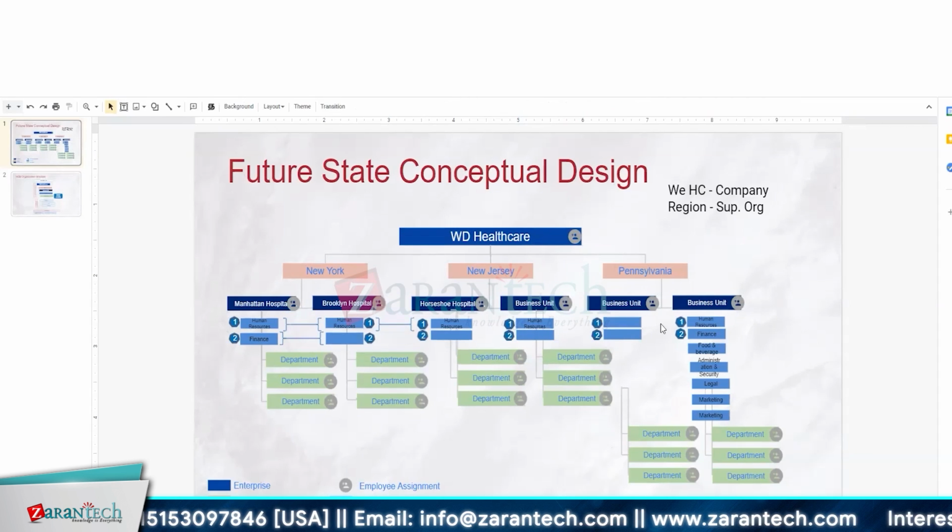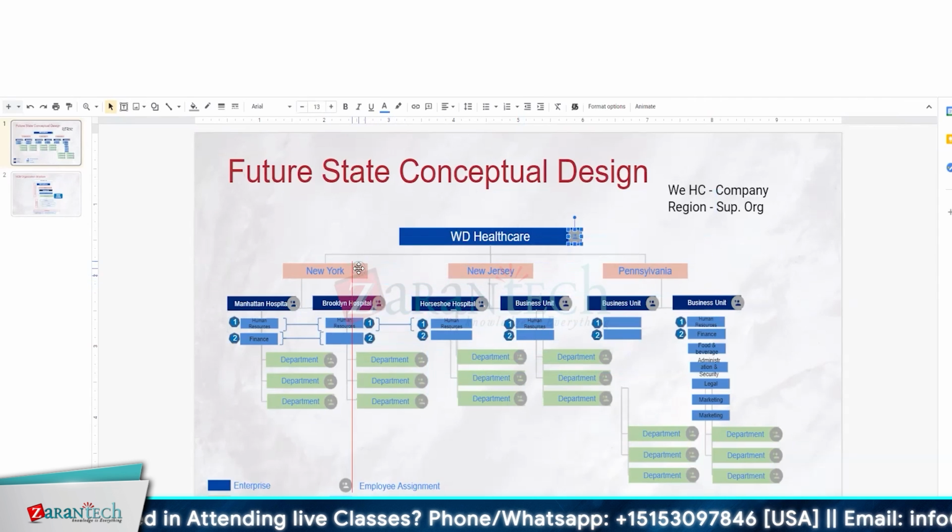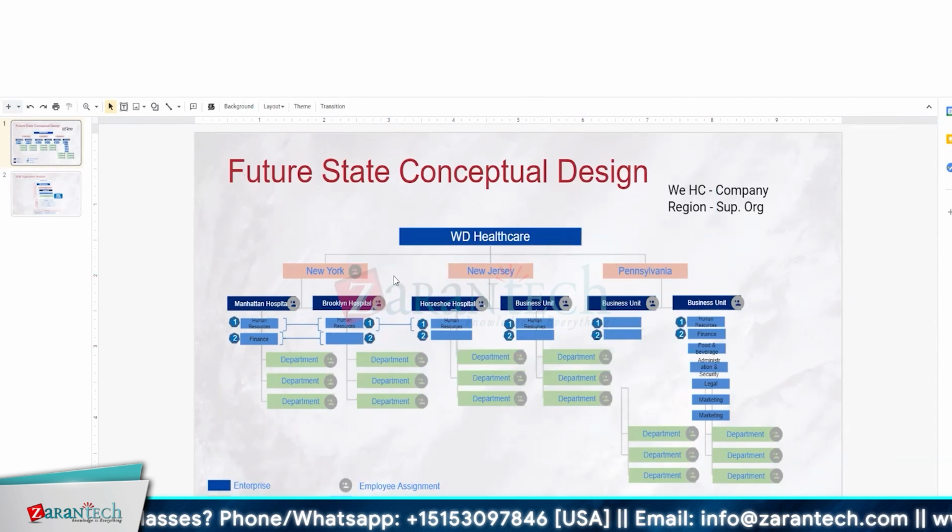Makes sense. So in that case, at the company level, I have a supervisory organization I'm creating. Maybe I can say, so I can assign the person on my region level. So it's a supervisory organization and I hired one person. So that person can control the number of hospitals.